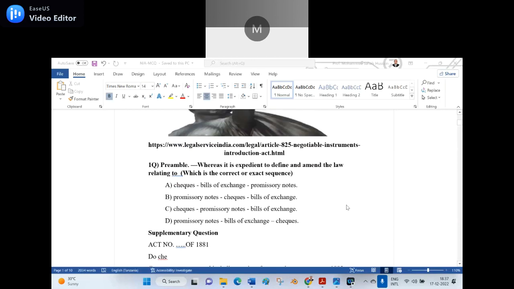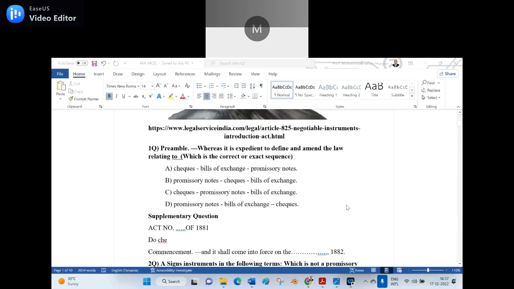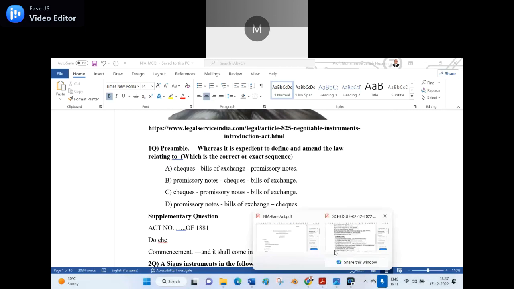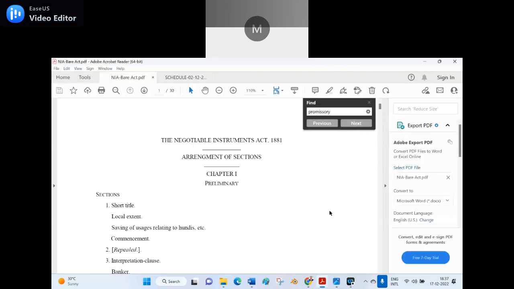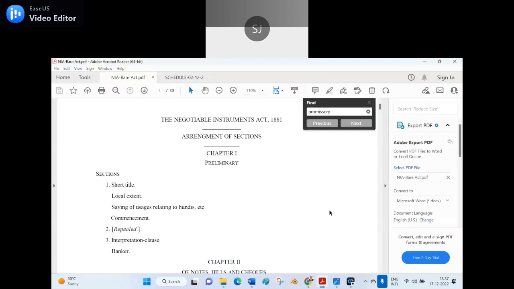Supplementary question: how many sections are there? How many chapters are there? Here, chapter 1 I have shown you.